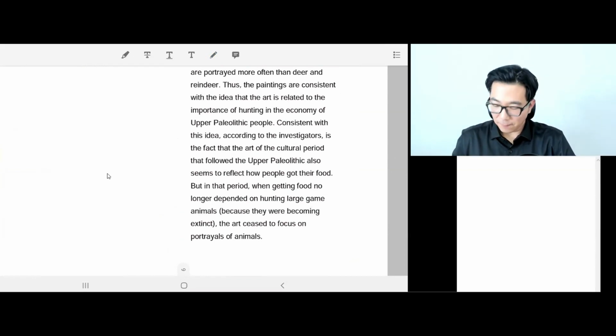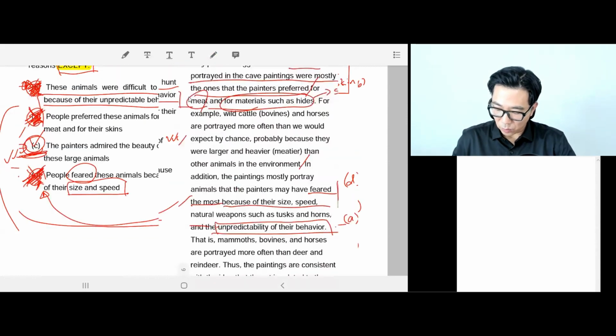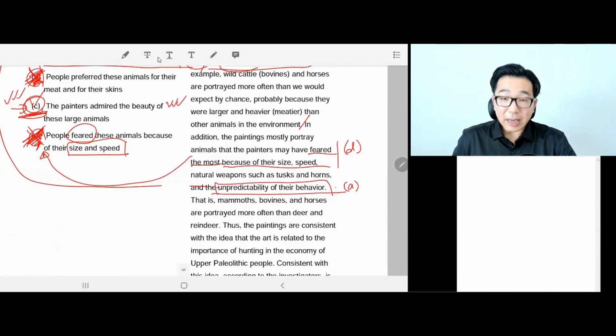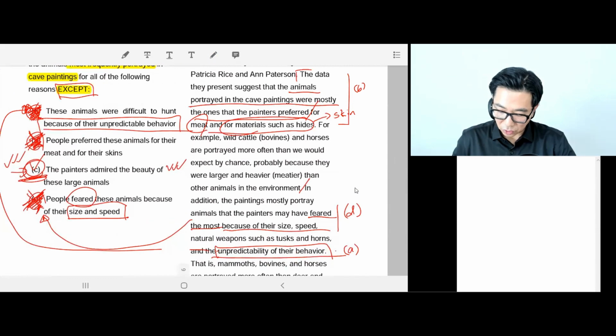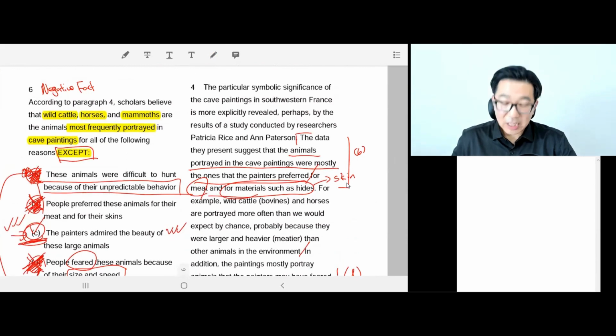And we all know there's no mention of Upper Paleolithic people drawing these animals because they were beautiful anywhere. So I won't read the rest of the paragraph because I don't want to waste your time. So B came from here. D came from here. A came from here, as you can see on the screen. So the answer is C. Question 6, C. Next question, please.